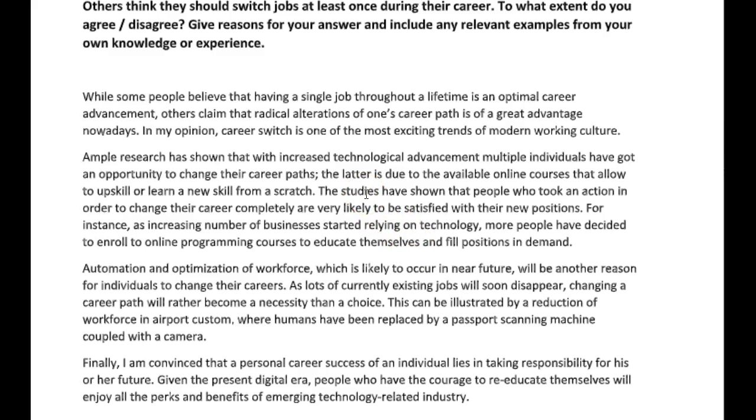Next paragraph. Automation and optimization of the workforce, which is likely to occur in the near future, will be another reason for individuals to change their careers. As lots of currently existing jobs will soon disappear, changing a career path will become a necessity rather than a choice. This can be illustrated by a reduction of the workforce in airport customs, where humans have been replaced by a passport scanning machine coupled with a camera. Okay.